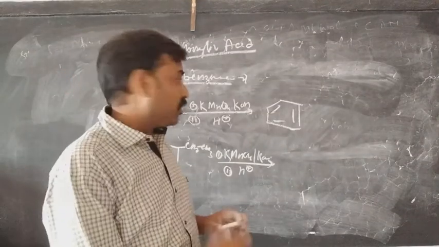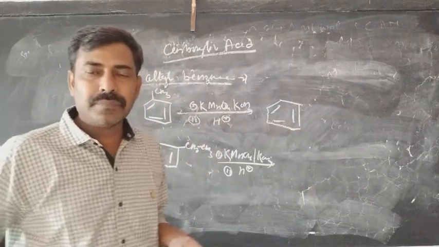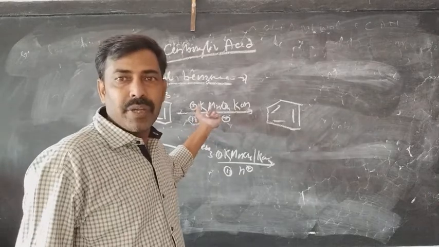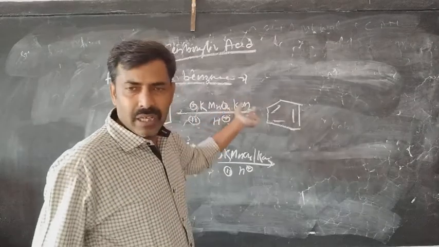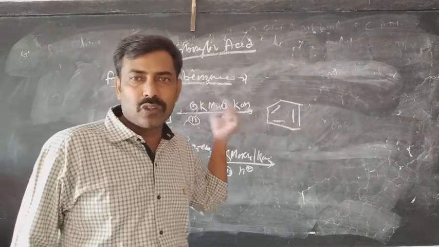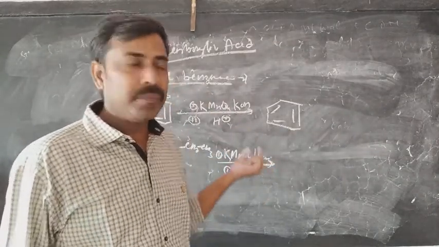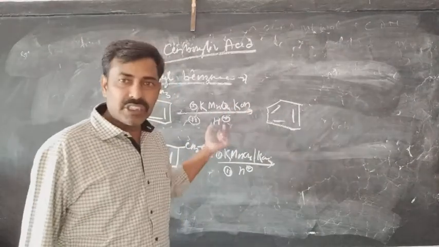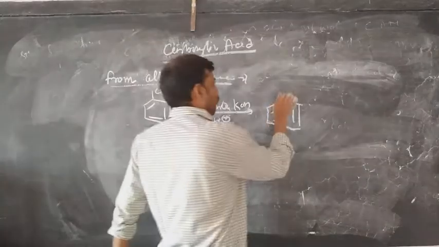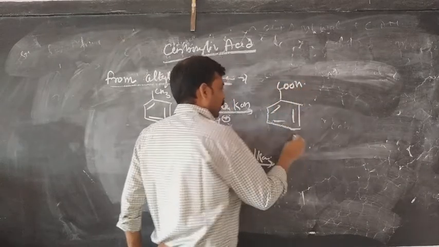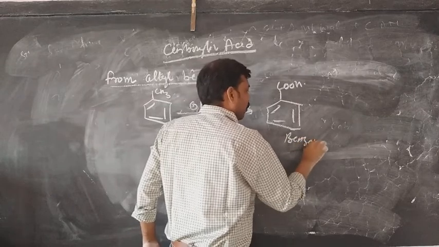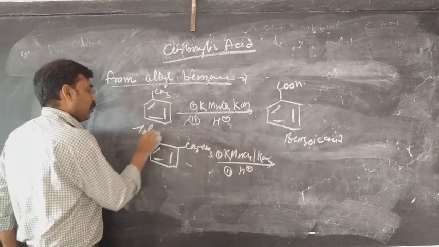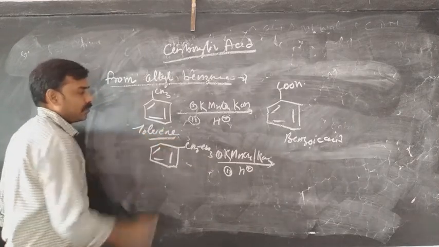Now we are going to see the preparation from alkyl benzene. If this is toluene, that is methyl benzene, when it is treated with KMnO4, potassium permanganate, under alkaline medium, which makes the oxidizing capacity of the KMnO4 greater, so with a strong oxidizing agent, followed by the acidification of the system, it will form benzoic acid. This compound is benzoic acid, and this one was methyl benzene, which is well known as toluene.